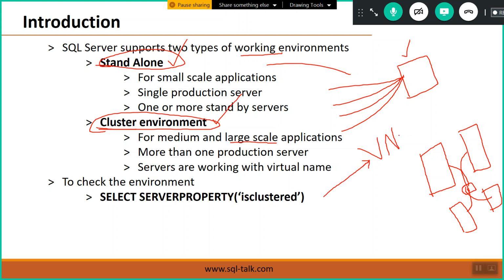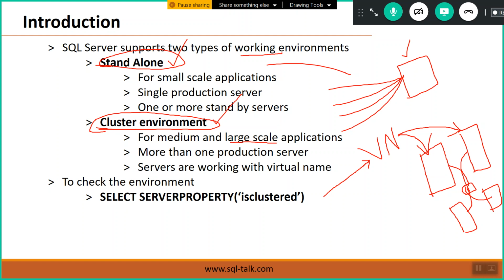That virtual server will redirect requests to the respective servers in the background. So just remember, a cluster is a group of servers which are connected to each other and work as a single server in the environment.